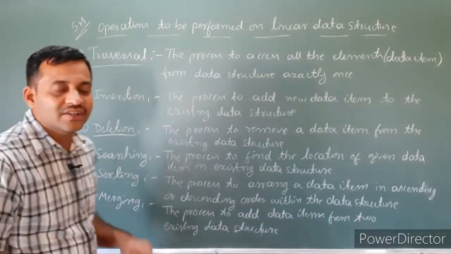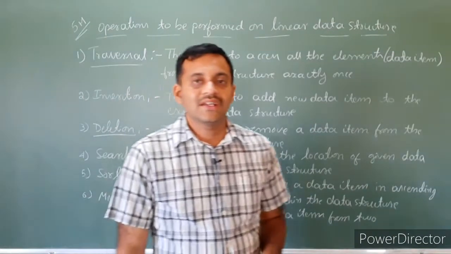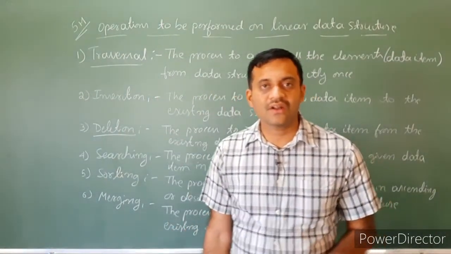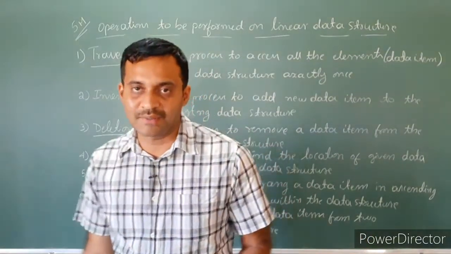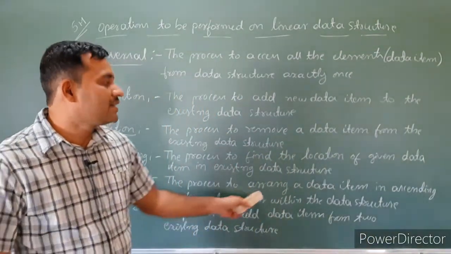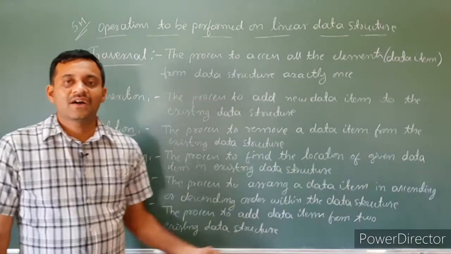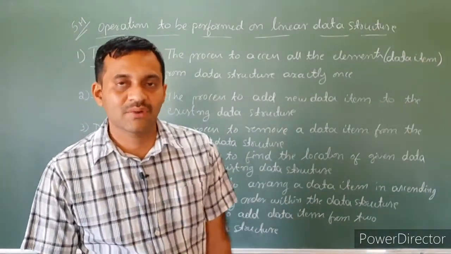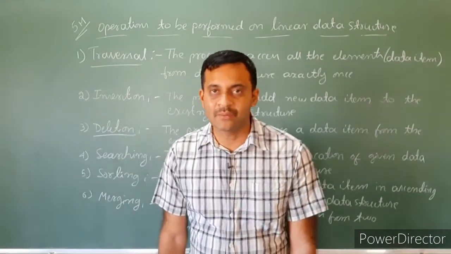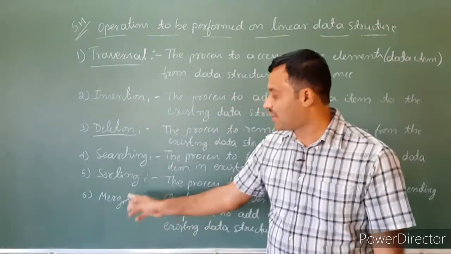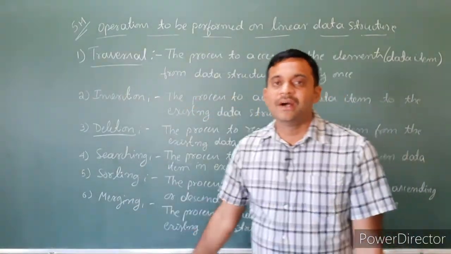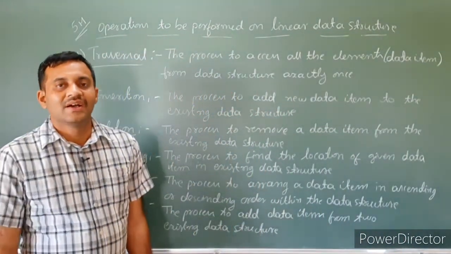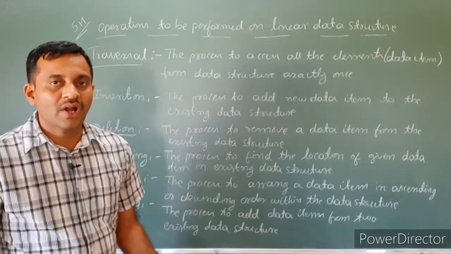Next one is sorting. The process to arrange the data items within the data structure, either in ascending order or descending order. With the same data structure, we have to arrange the data items. That process is called sorting. Last one is merging. We have to create a new data structure, or we have to add data items from two data structures.